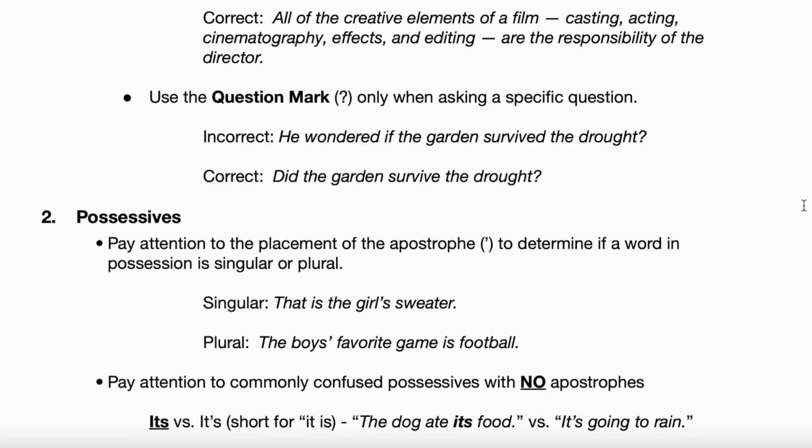Right? Yes. Go and read the correct example here. This is an actual question. Correct: Did the garden survive the drought? Yes. Okay, great. Did the garden survive the drought? Is it clear why that's a question? Yes, it is. Right. So just make sure you're asking a specific question and not making a statement like that first incorrect example is. Questions about that? No, perfect. Okay, great. That's it for punctuation, essentially.